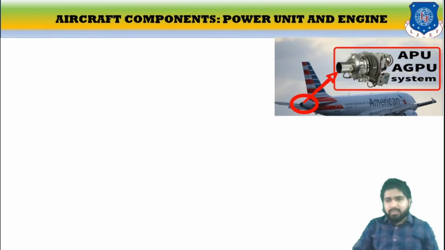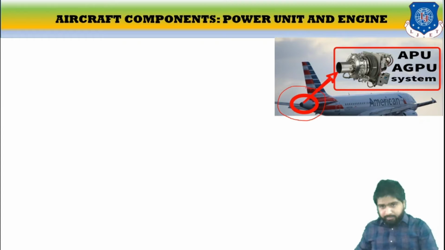See, this is the figure. This photo shows the placement of the power unit and engine. It is also called the aircraft power unit or AGPU system. The power unit is situated over here.